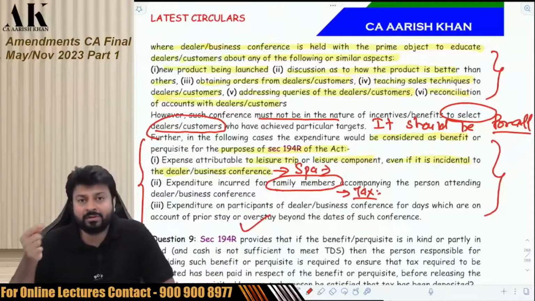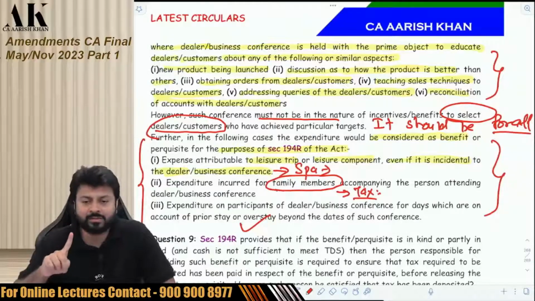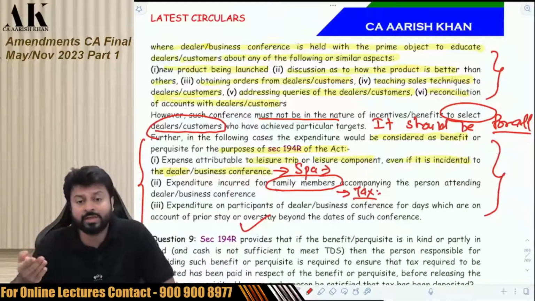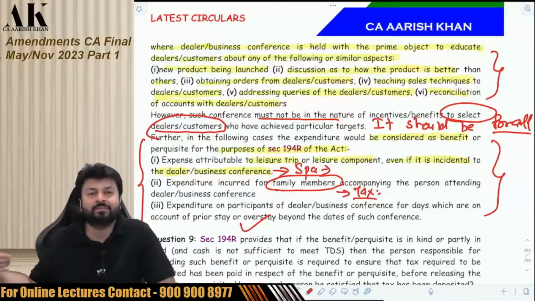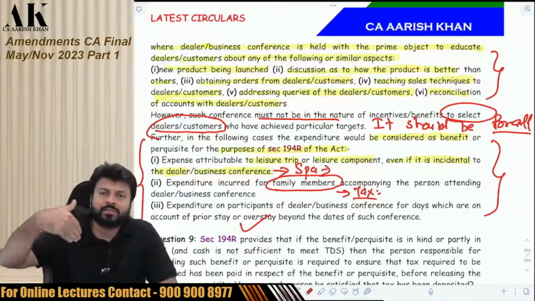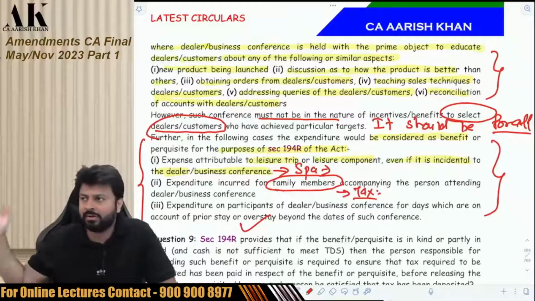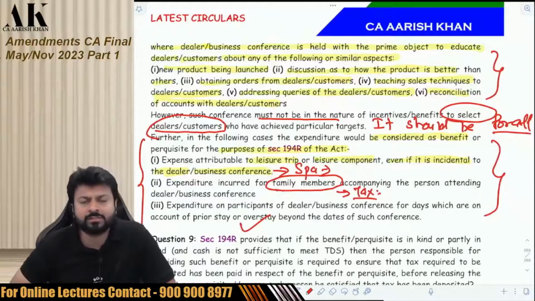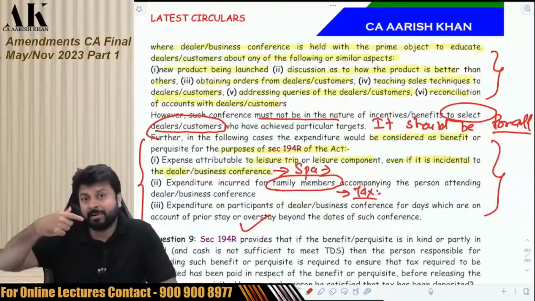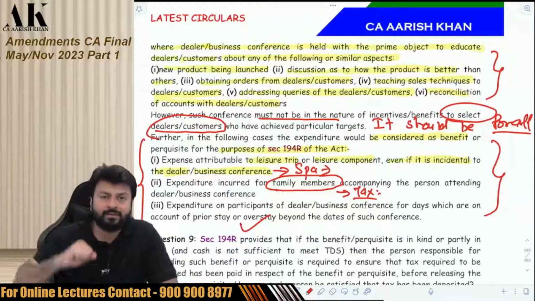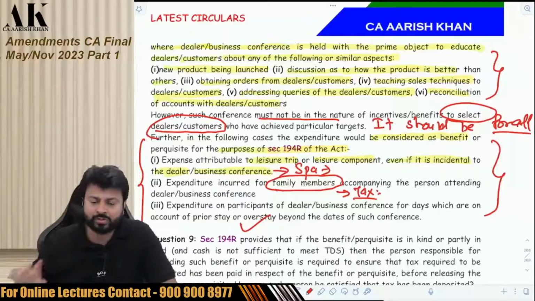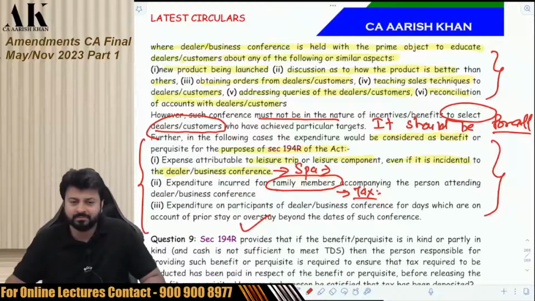If you are getting some leisure from the company, subject to TDS. Your family members you are bringing along with you, subject to TDS. If you are overstaying or you are coming for a prior stay, the conference is going to start from 10th. You are coming already from 4th, 6 days prior. Why are you coming? So the prior stay and the extended stay which you are getting will be subject to TDS. Okay, I hope it is clear.